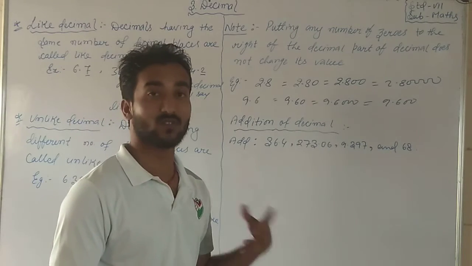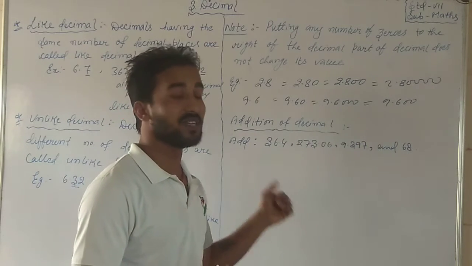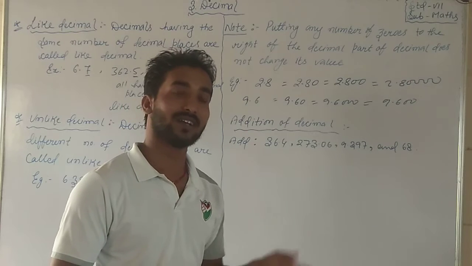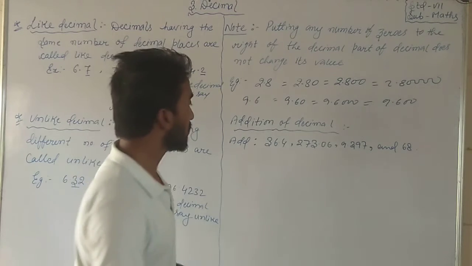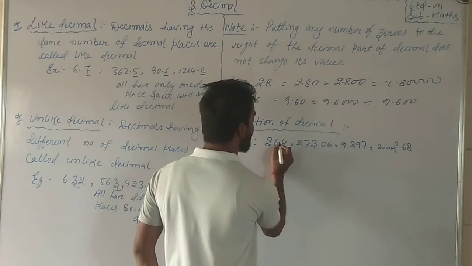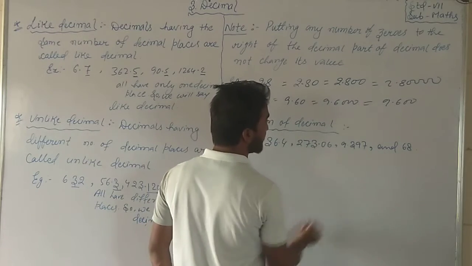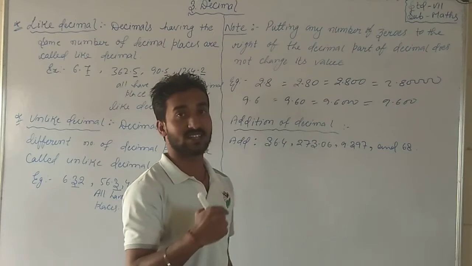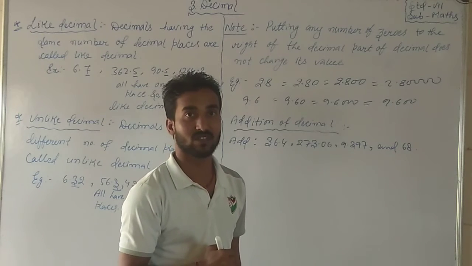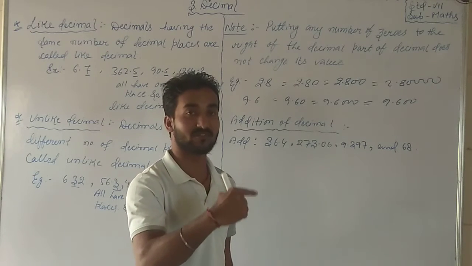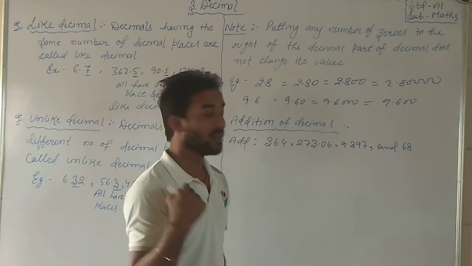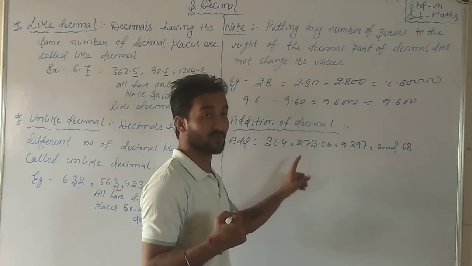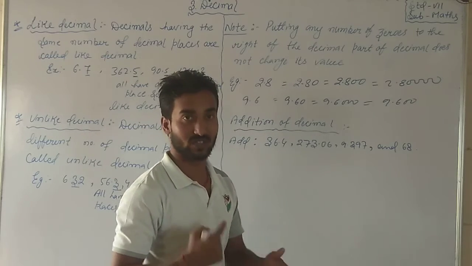First of all, we will see the column method. Once we learn the column method, we will definitely learn how to solve in the row method. The decimal points are always arranged in front of each other. It doesn't matter if the numbers move ahead or backward, but the decimal points are always placed together.